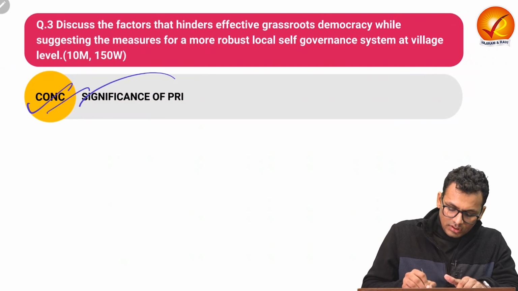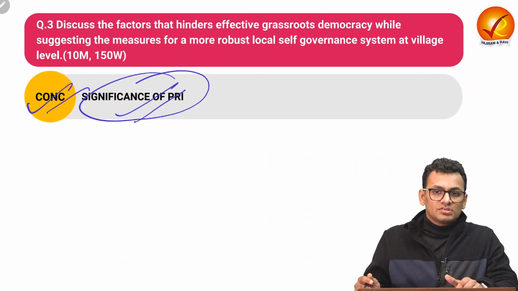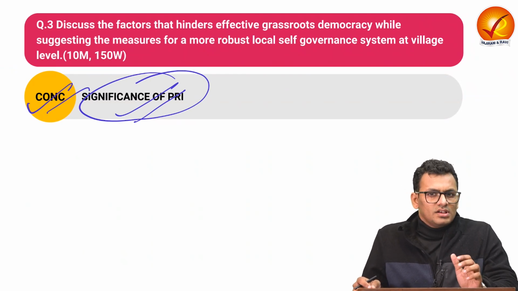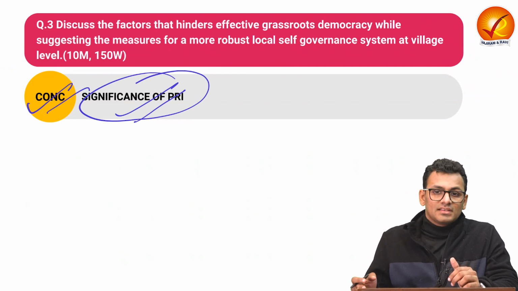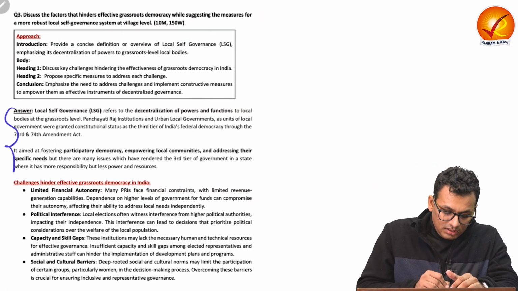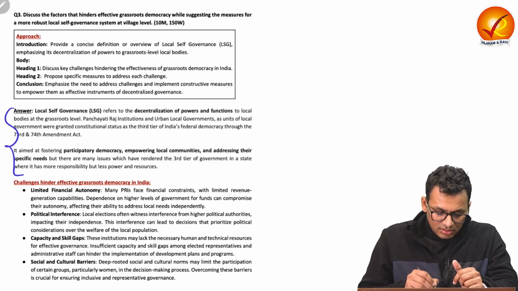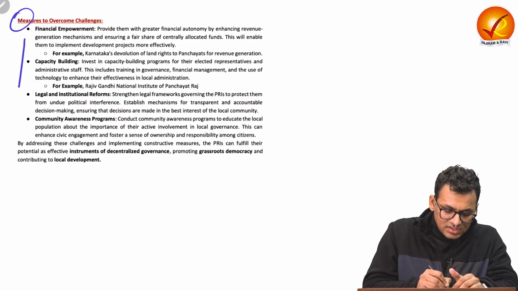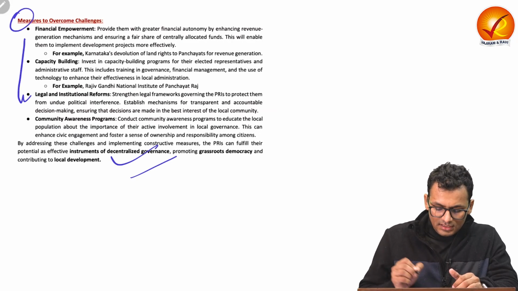In the conclusion, you can talk about the significance of Panchayat Raj institution as a decentralized form of governance and grassroots democracy. So that is all for question number 3. Let us see the model answer and understand how to inculcate the same in answer writing practice. In the introduction, you can talk about the constitutional provision and the purpose. The challenges you can list down with proof points, the measures you can list down with proof points, and lastly again the significance.